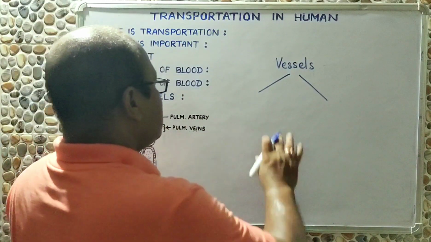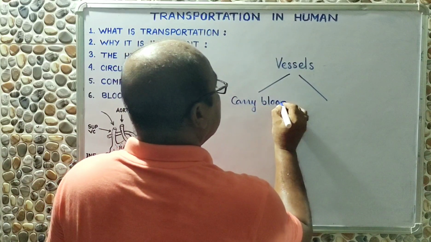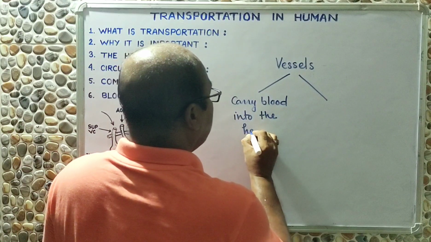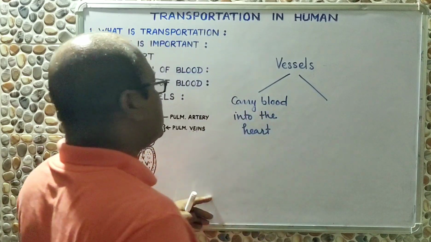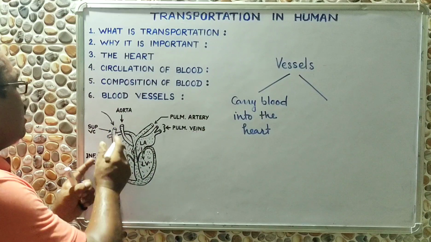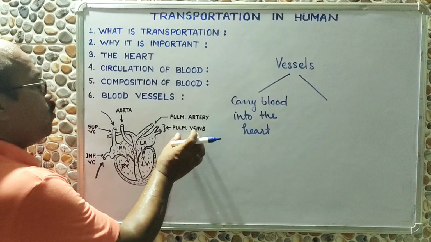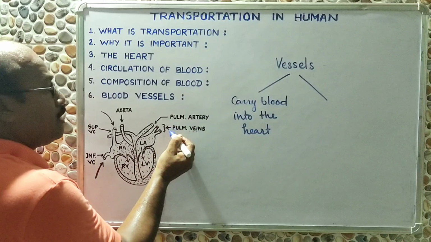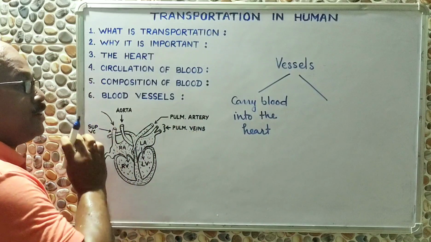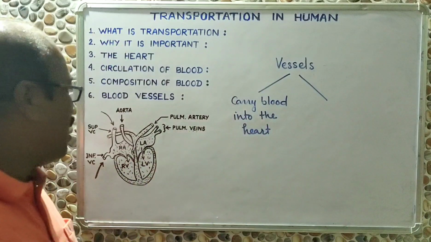What are they? Some blood vessels carry blood always into our heart. For example, you can see this superior vena cava and inferior vena cava. They are carrying blood into the right auricle, meaning into the heart. Similarly, pulmonary veins carry blood from the lungs into the left auricle. So these pulmonary veins or superior and inferior vena cava are blood vessels which carry blood into the heart.